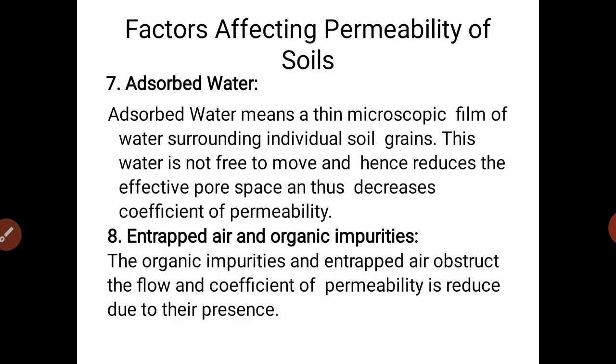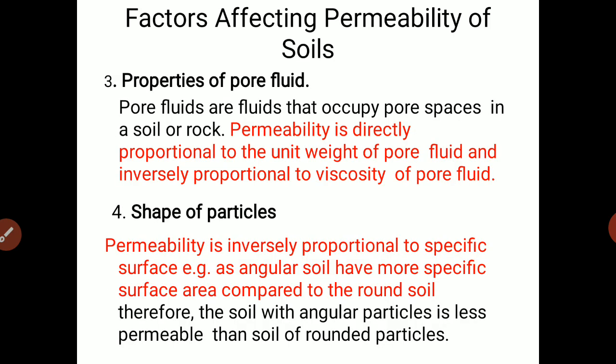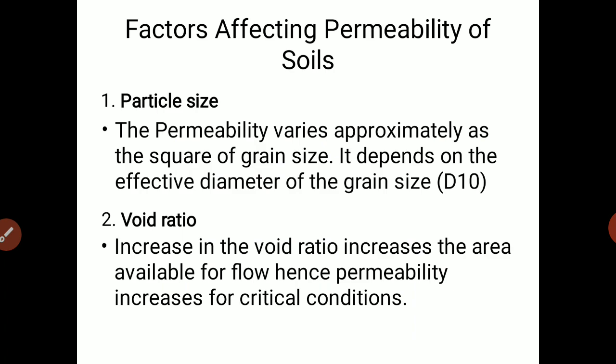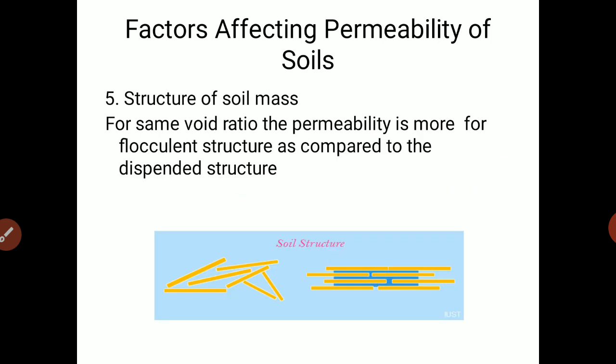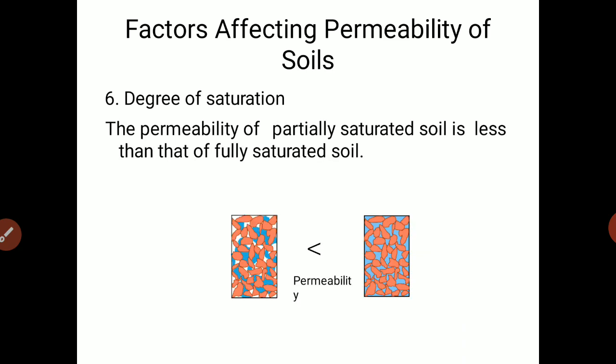So we'll take a look one by one at the factors affecting permeability of soil. First one is particle size. Second one is void ratio, then properties of pore fluid, then shape of particles, then structure of a soil mass, then degree of saturation.